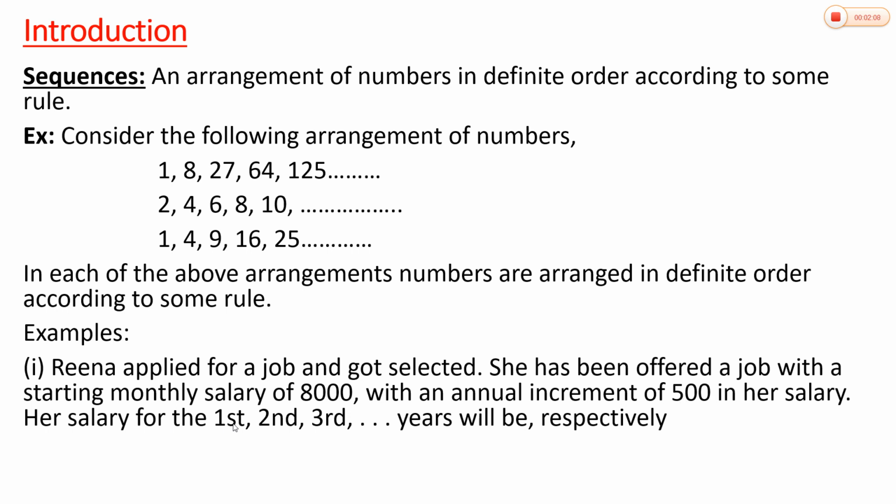Her salary for the first, second, third years will be, so her salary for the first year will be 8,000 and for the second year she will get 500 as increment along with 8,000. So the salary will be 8,500. For the third year it is 9,000, then 9,500, and the sequence goes on. See here: 8,000, 8,500, 9,000, 9,500 and it goes on.